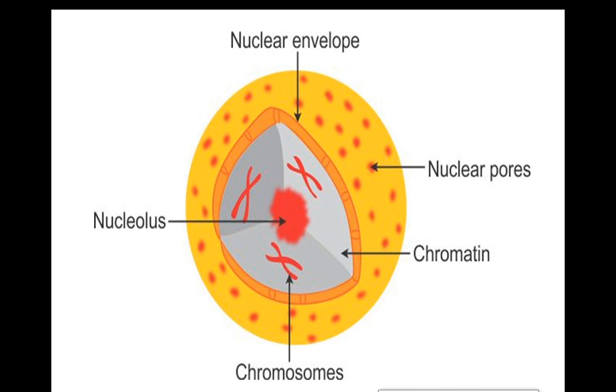Like in our body there is a brain which controls the activities of our life, when we have to walk, when we have to run. All these things are controlled by the brain. Similarly, the nucleus controls all the activities of the cell. The entire content of a living cell is known as protoplasm.